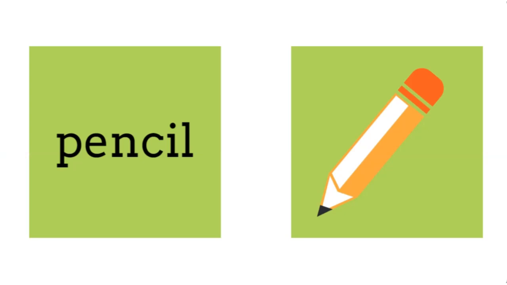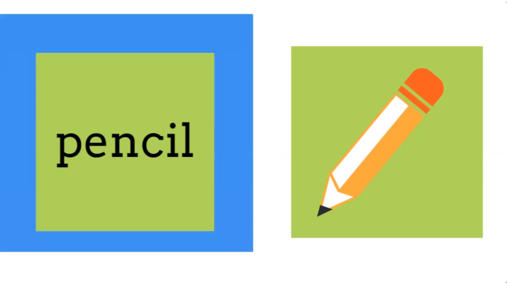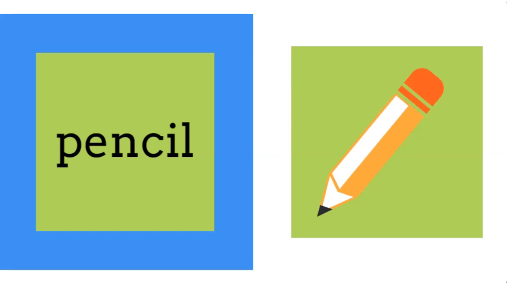Okay, let's take a look here. Which is a noun? The word pencil on the left or the image of the pencil on the right? If you selected the word pencil on the left, then you are correct. Why, you ask? Because for one, it's a word, and the definition of a noun is a word that names a person, place, thing, or idea. Notice that the image on the right is not naming a pencil, it is a pencil. Make sense? Cool. Now that we cleared that up, let's chat about the different types of nouns.